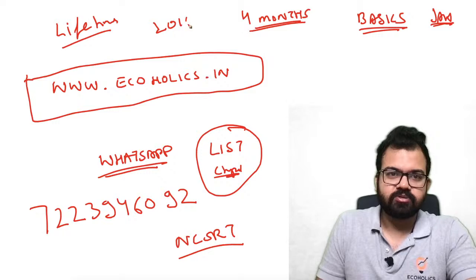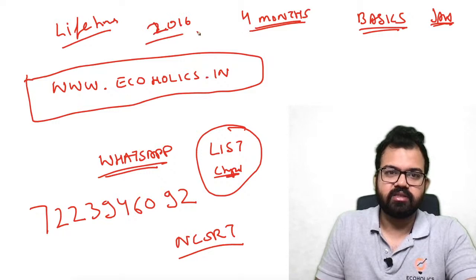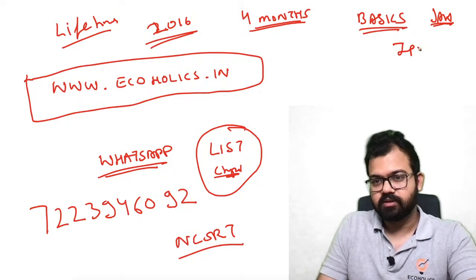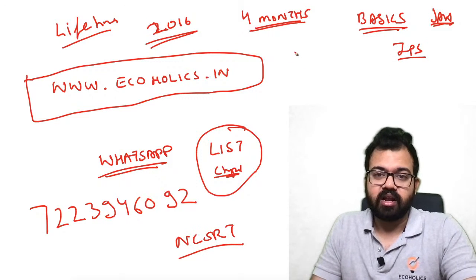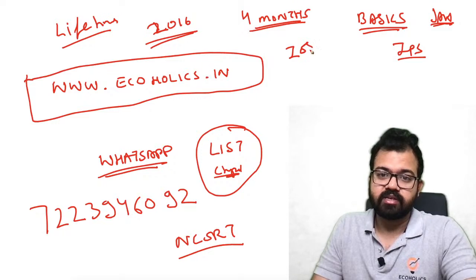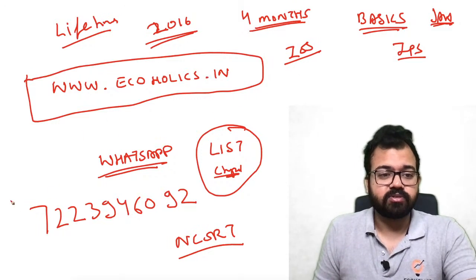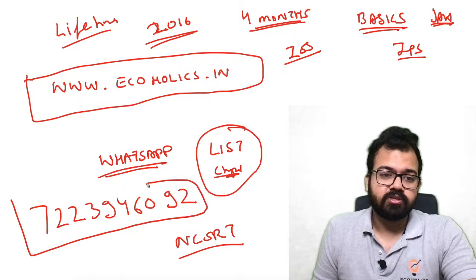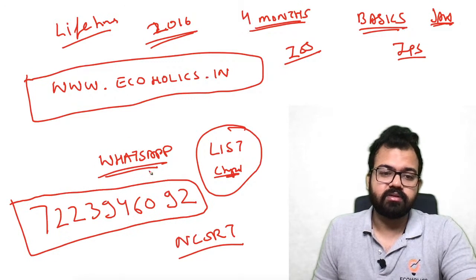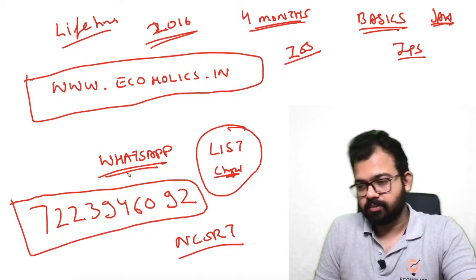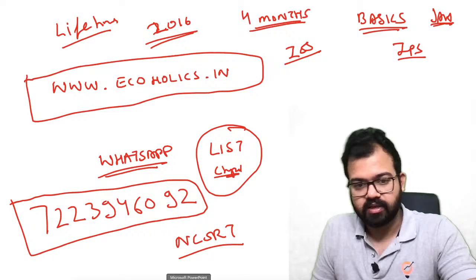I've been teaching since 2016, and the students who qualified the exam are now IPS officers. They cleared the Indian Economic Service examination, they cleared NET, JRF, they are teaching somewhere, and I am still associated with them. So this is my official WhatsApp number. That's not my personal number, so don't expect a quick reply, but I would reply as soon as I see it.